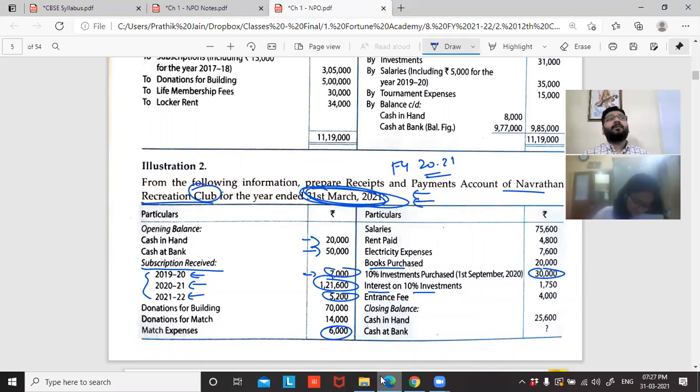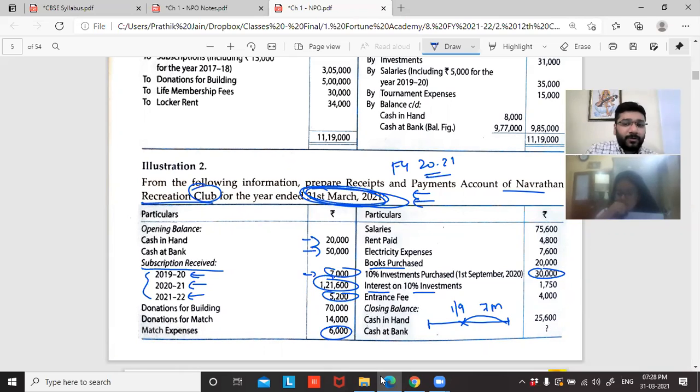When is the investment made? This is my financial year. Investment is made on 1st September. Financial year is ending on? How many months I've invested? September, October, November, December, Jan, Feb, March, 7 months.